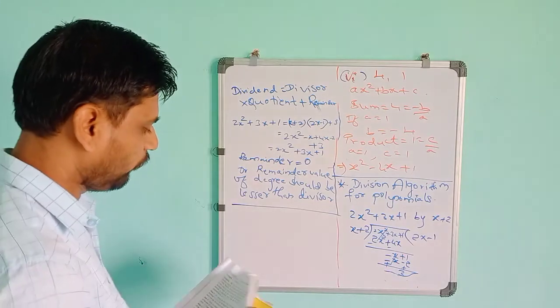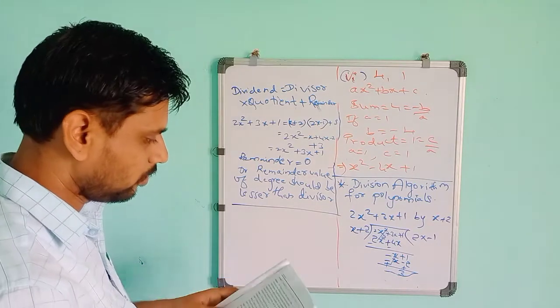This is for a quadratic. You can take one cubic also.